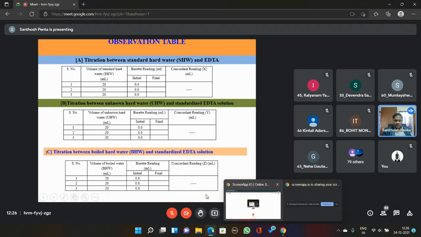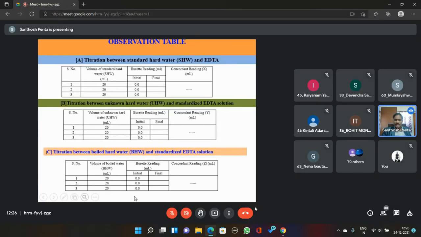N1V1 is equal to N2V2, N1V1 EDTA, N2V2 water sample. Calculate the normality of water sample, then calculate the strength equals normality of water sample into equivalent weight of calcium carbonate, that is 50, then multiply with 1000 to convert into ppm. That value is nothing but permanent hardness.